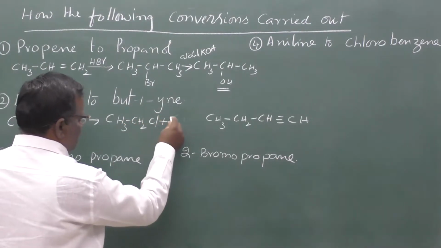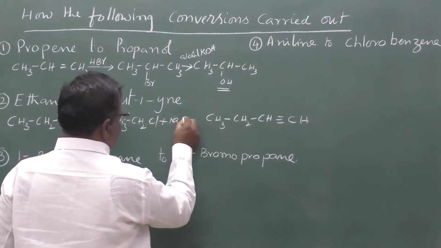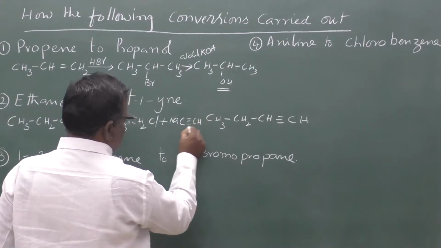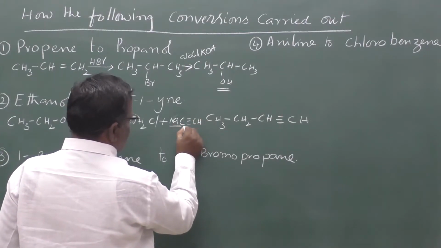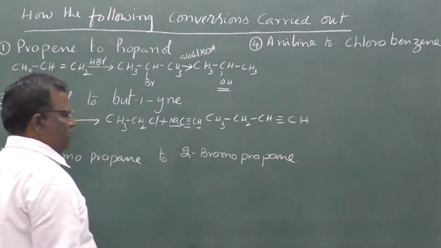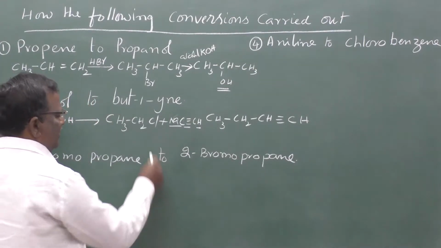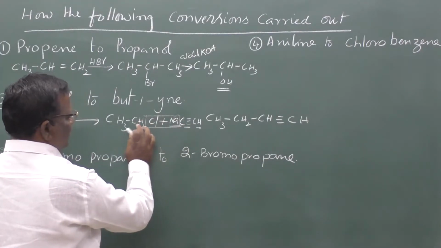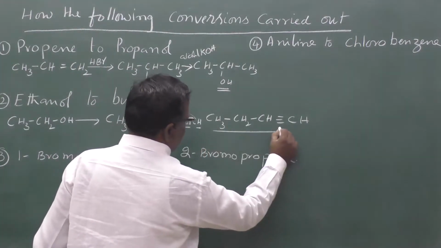When it is treated with sodium acetylide, HC≡CNa, this is called sodium acetylide, this Na will be replaced and this C will be bonded here to give this compound.